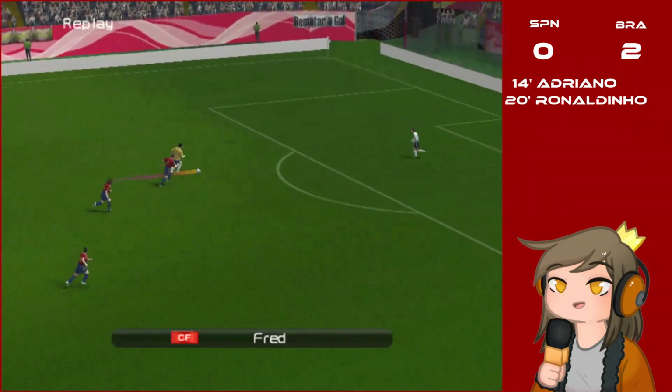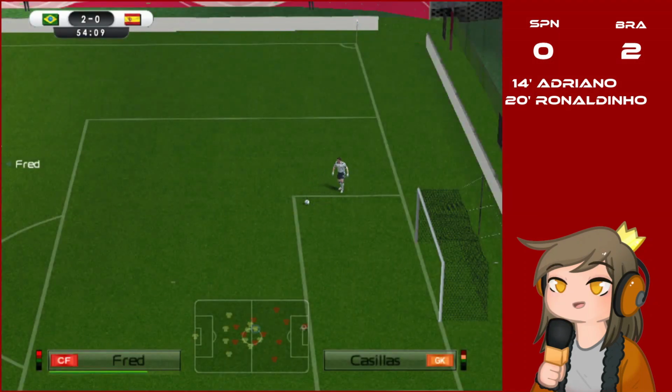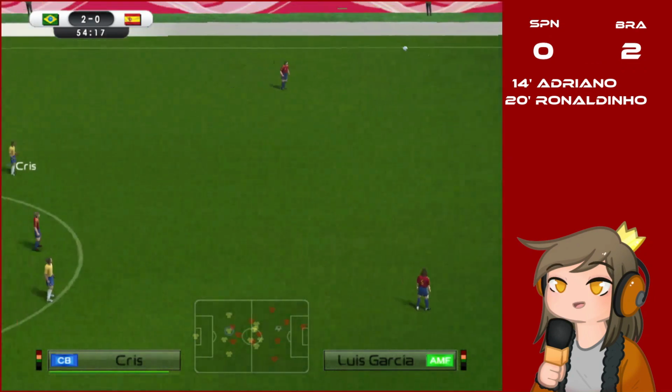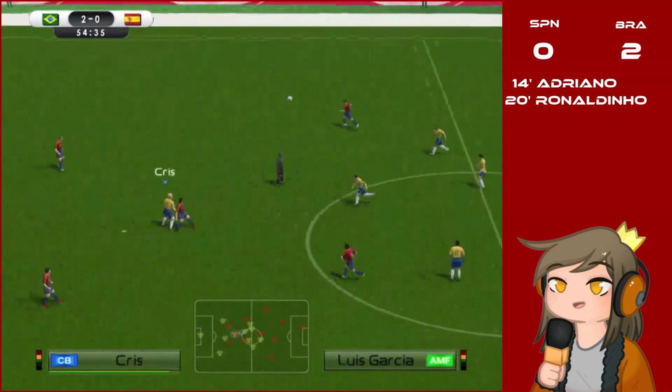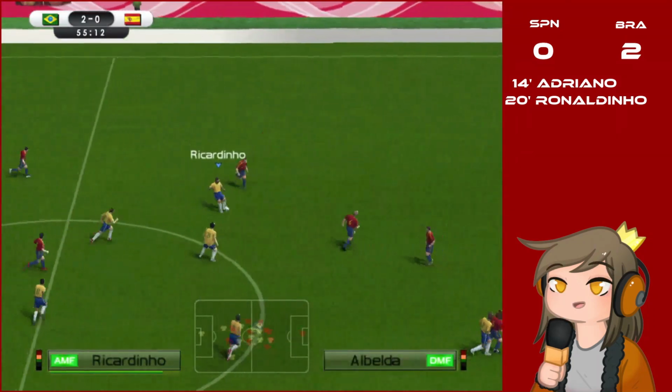How can he miss that? It's so close. That's Casillas on the ball. He sends it ahead to Garcia. But Chris wins it again. Chris is really good heading today.